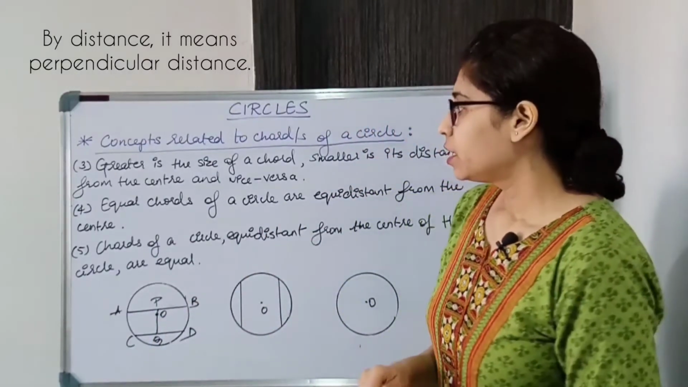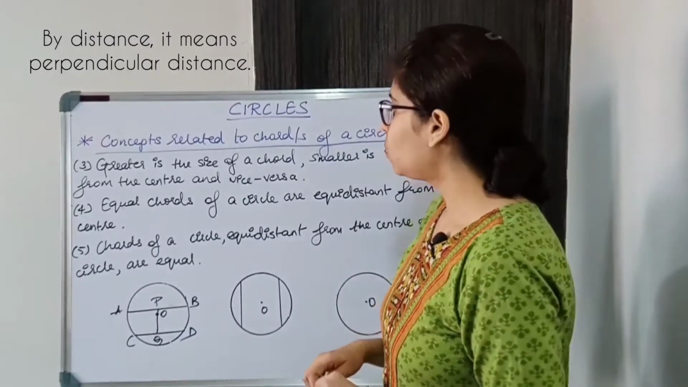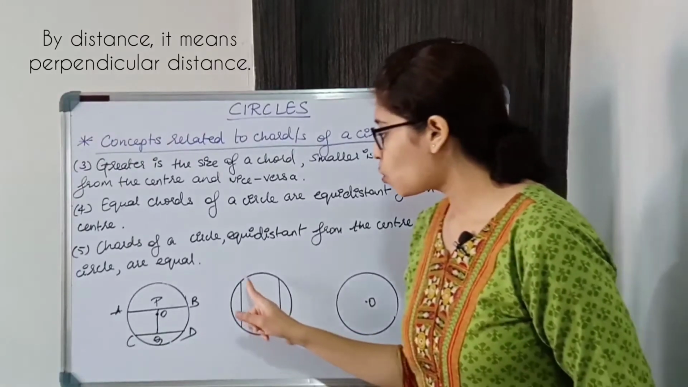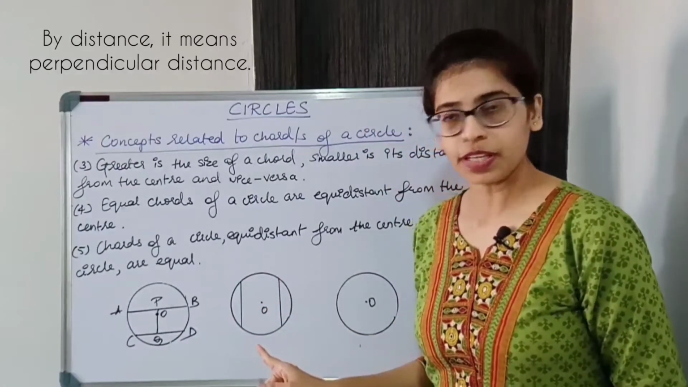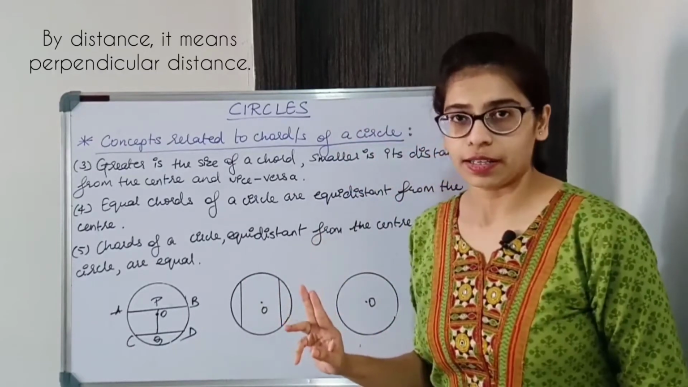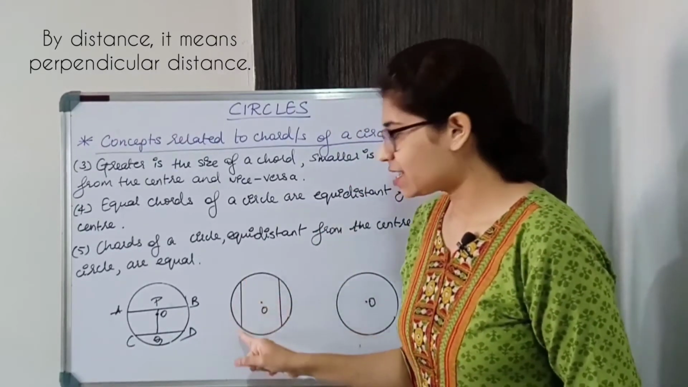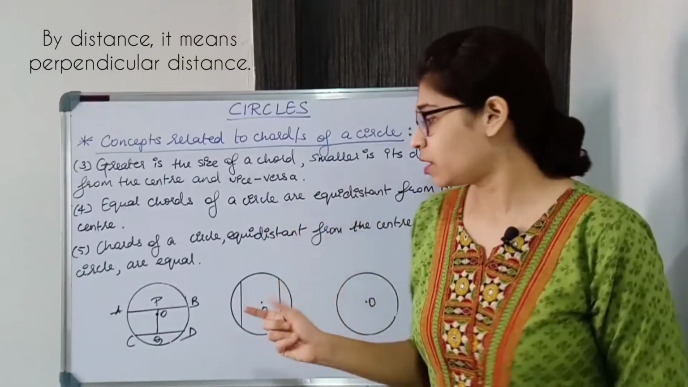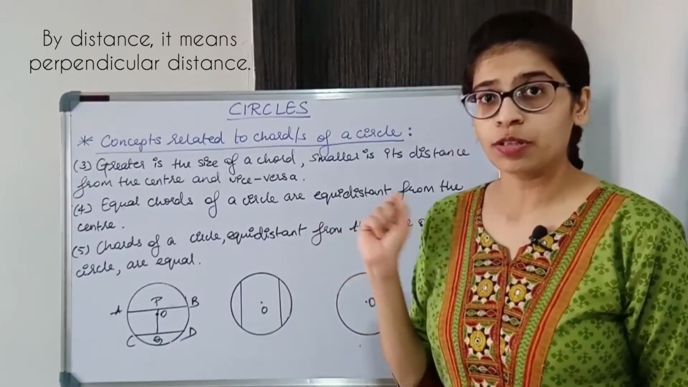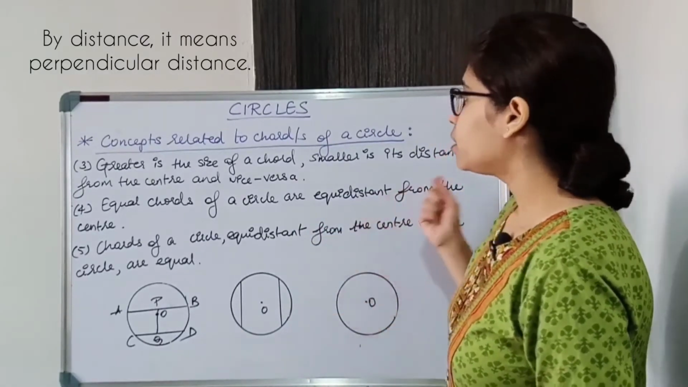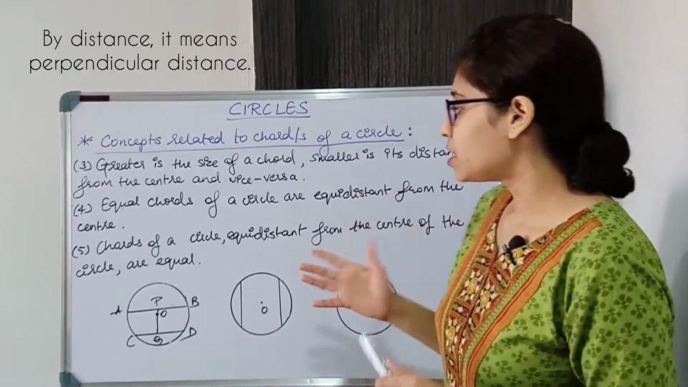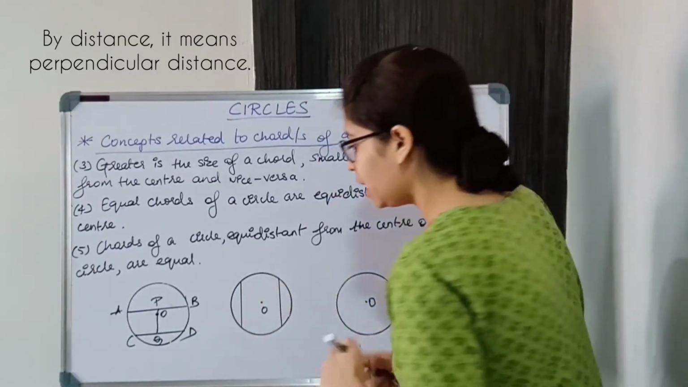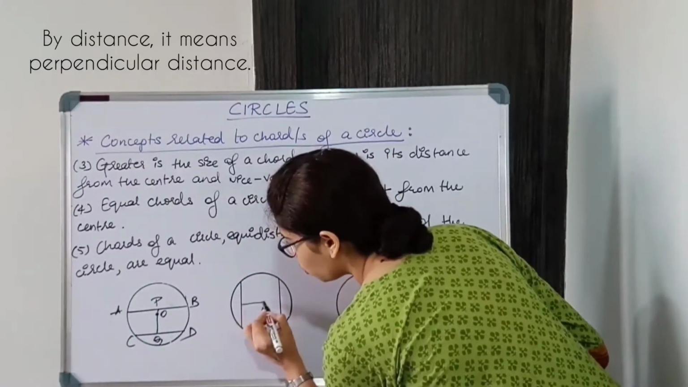Now coming to the fourth one: equal chords of a circle are equidistant from the center. So if you have two equal chords, let's say ये दोनों chords equal length के हैं. Let's say if this is 10 centimeter, ये भी 10 centimeter है. So if you take two chords of equal length of a circle, we are talking about the same circle, equal chords of a circle are equidistant from the center. So ये दोनों equal हैं, by default they are at equal distance from the center.